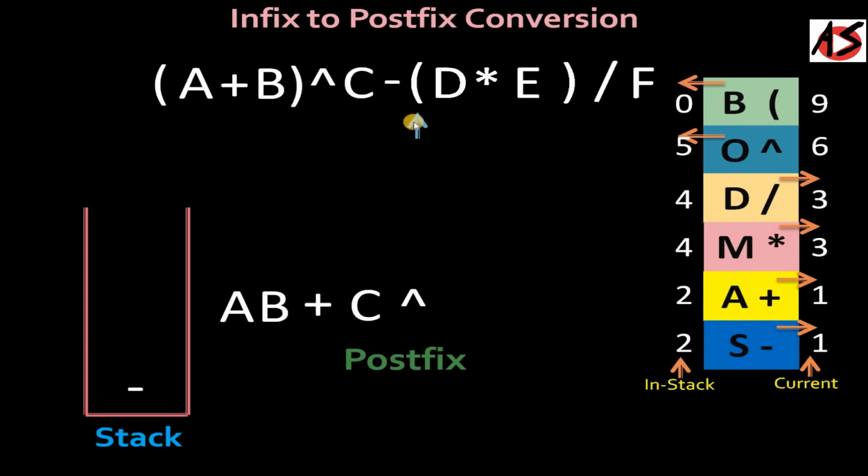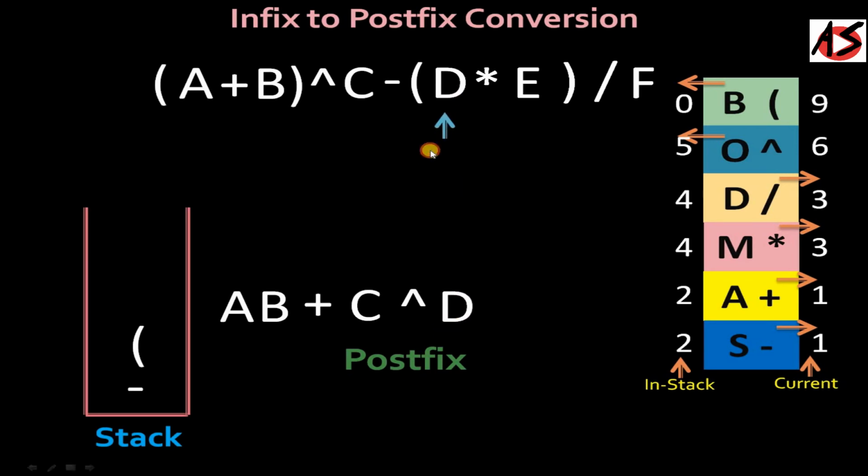So opening bracket as a current symbol priority is 9. That is higher than the in stack priority of the minus symbol. So we will push the opening bracket into the stack. Moving ahead, we get operand D. We will copy it into our postfix notations.